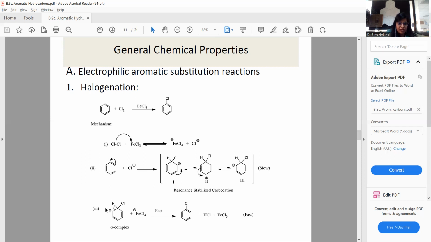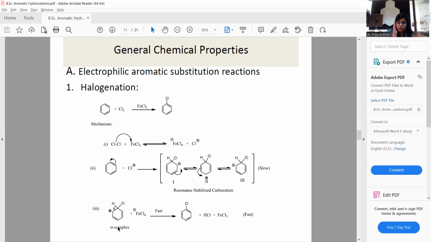In the third step, the sigma complex is formed during the course of the reaction, because we have a rate determining step. Here a transition state occurs during the reaction, and a complex is formed.